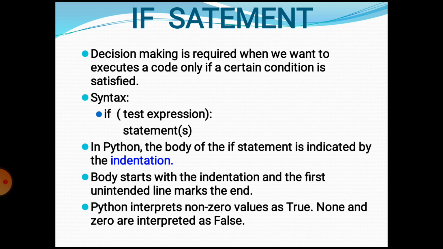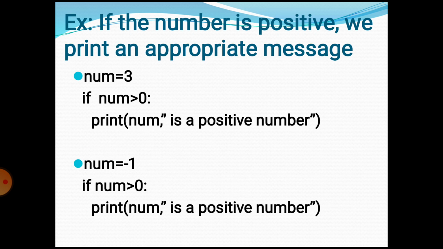Python interprets non-zero values as true. None and zero are interpreted as false. Here is one example based on the if statement. If the number is positive, we print an appropriate message. Here is one variable, and the value of this variable is 3. Now we check the expression: num is greater than 0. Here the condition is true because the value of num is 3.